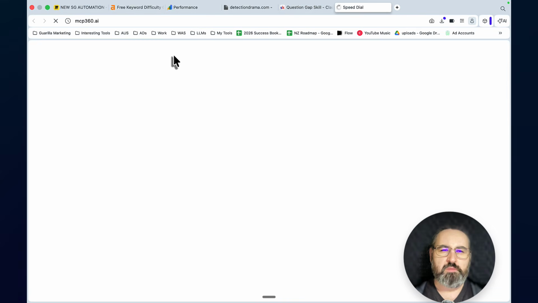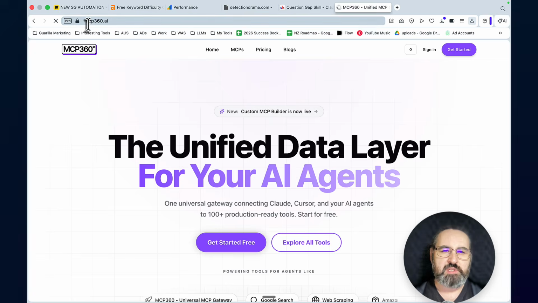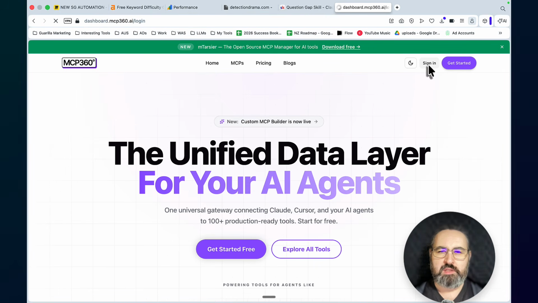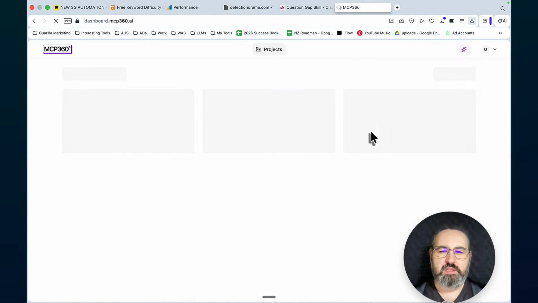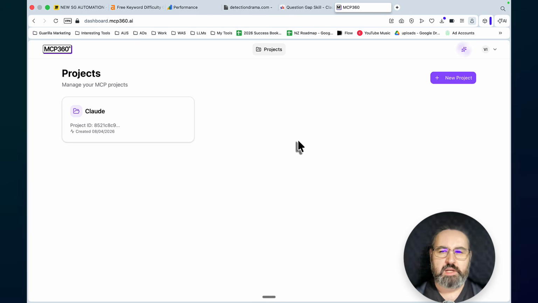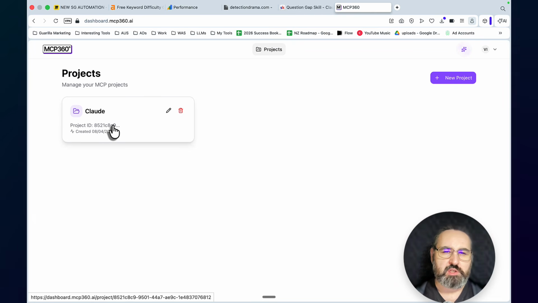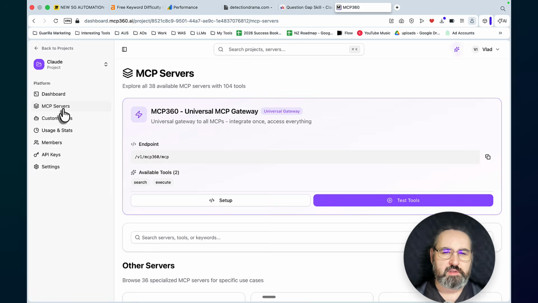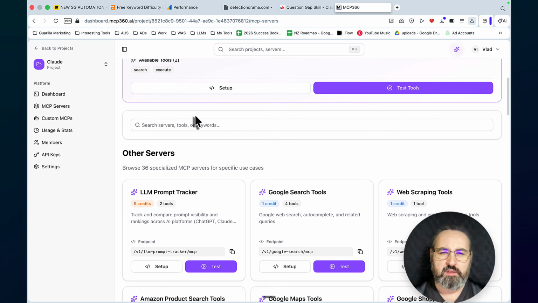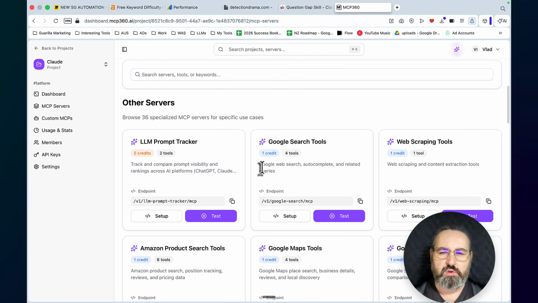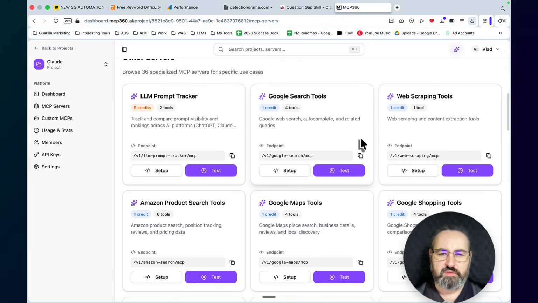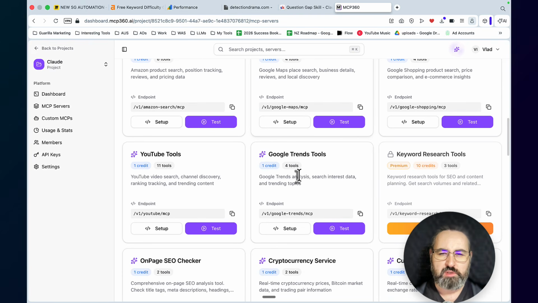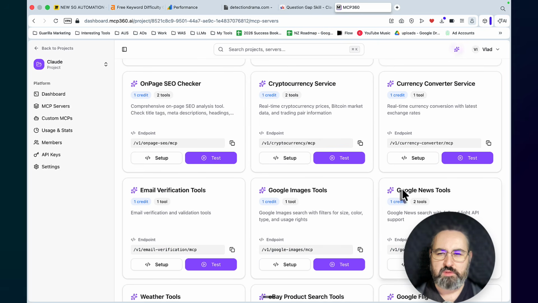So what you need to do is go to a website called MCP360.ai. You can test any other MCPs for free, at least the public ones, but I'm using their paid version because I don't want to deal with their limits. I have a project which I just called Claude. Then you go to MCP servers, then to other servers, and you can either use their search bar or just scroll down and use all of these bad boys. The first one is going to be Google Trends and the second is going to be Google News.